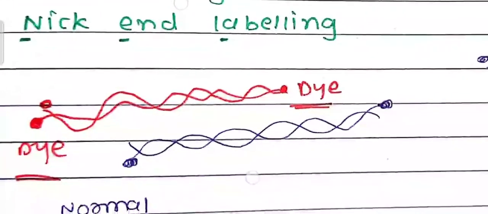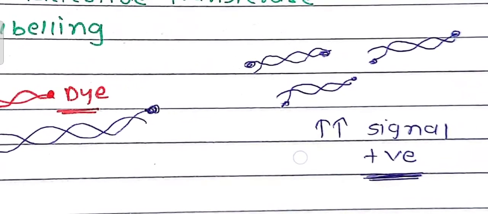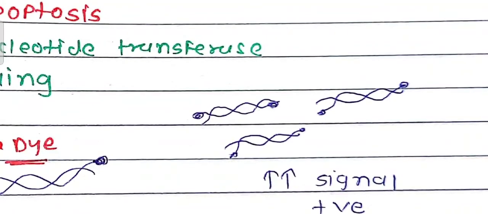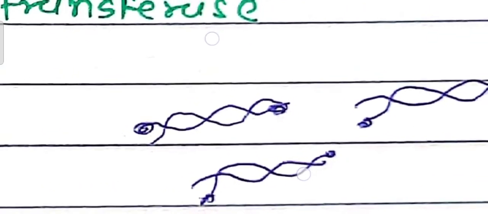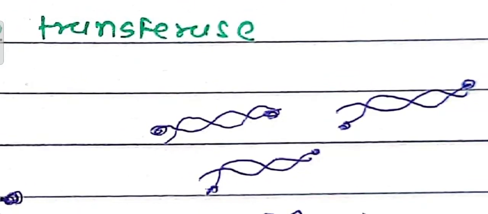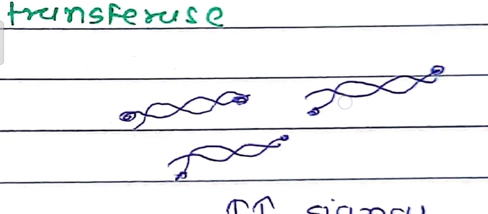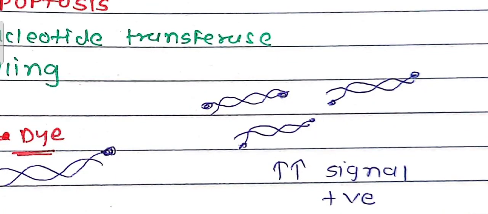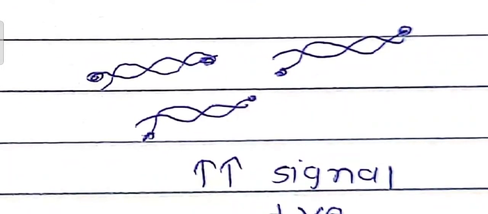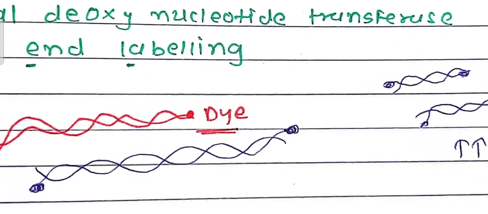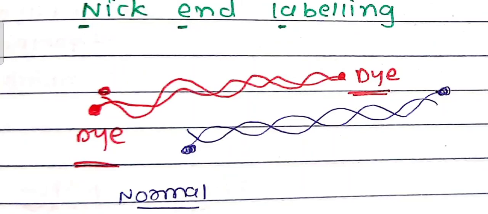Normally there is no fragmentation of the DNA, so only two ends. But in fragmented DNA there are many fragments, each with its own ends, and the dye can bind to all of them, increasing the signal in fragmented or apoptotic DNA. So it can diagnose apoptosis, but normal DNA is normal.